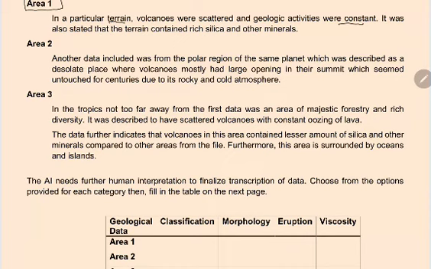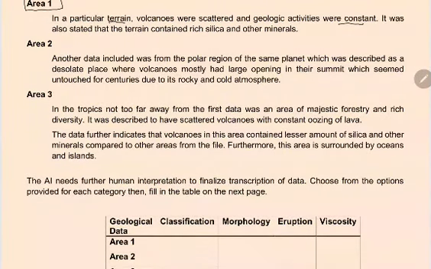Well, the third one, in the tropics not too far away from the first data, was an area of majestic forestry and rich diversity. It was described to have scattered volcano with constant oozing of lava. The data further indicates that volcanoes in this area contained less amount of silica and other minerals compared to other areas from the file.